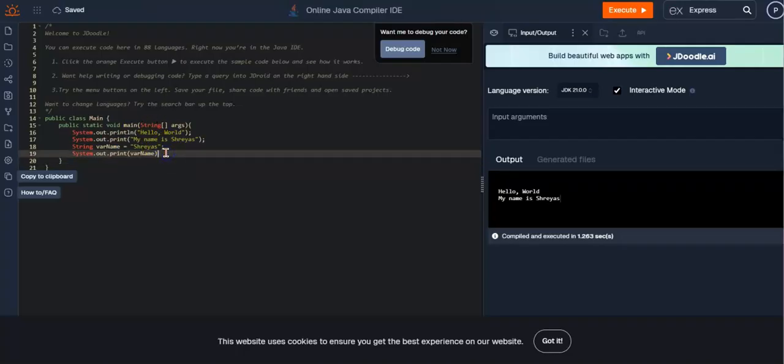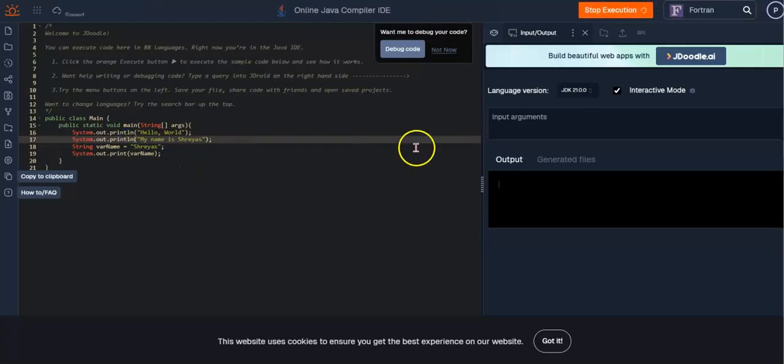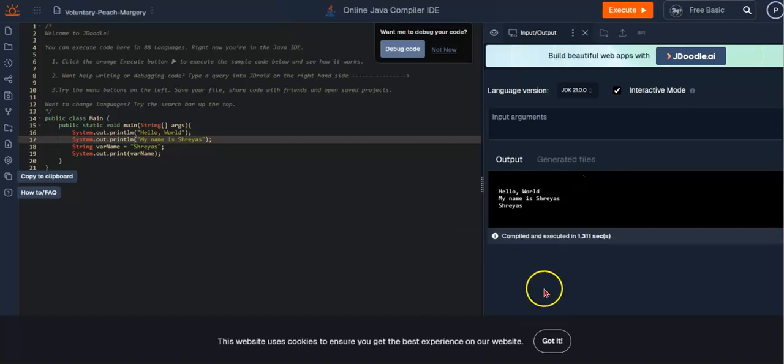Never forget your semicolon, guys. It's a very important thing. Click execute. Okay, I forgot to click that ln right over here. I'll just do that. Sorry, this is active debugging. There we go. That's slightly better indentation.